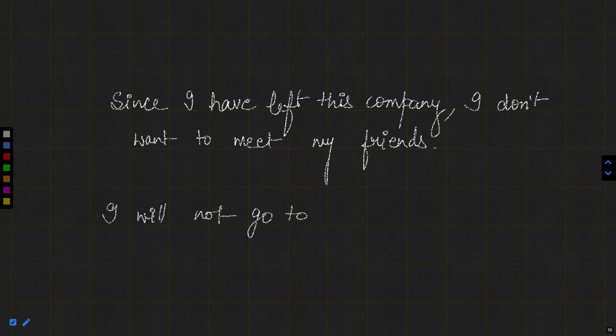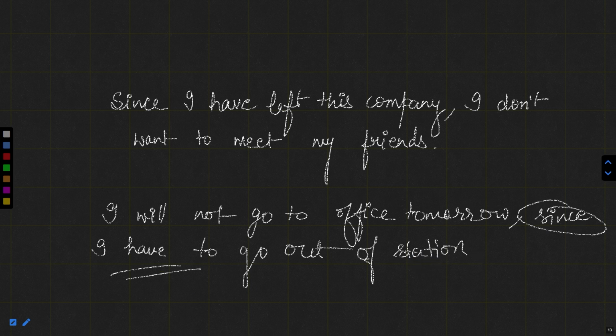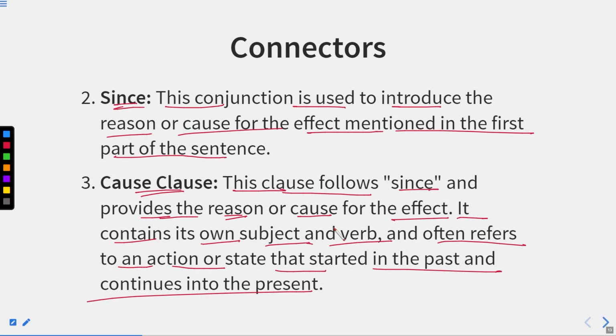But if I say I will not go to office tomorrow since I have to go out of station. Now, because this is something which is going to happen, so here in place of since we can write because. That will be suitable. Okay, that will be more suitable. Though you can write since as well, but because is more suitable.